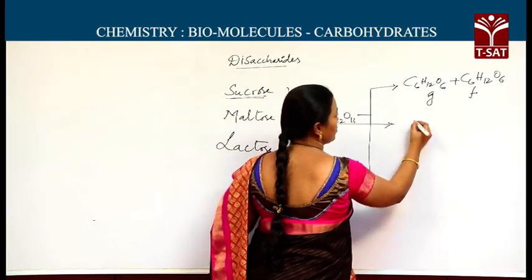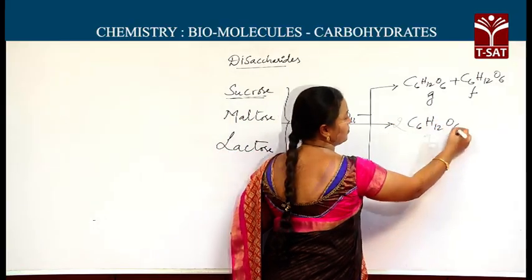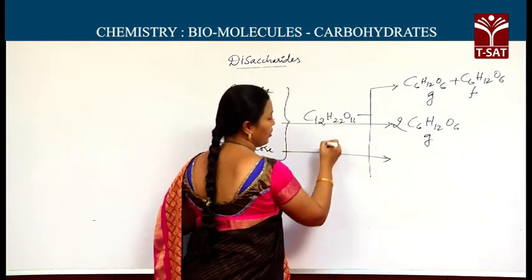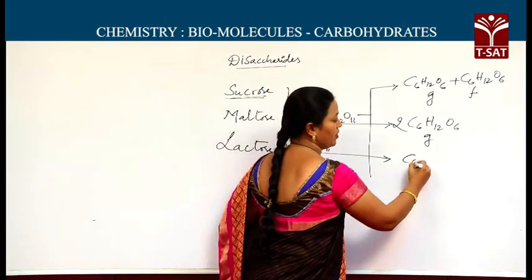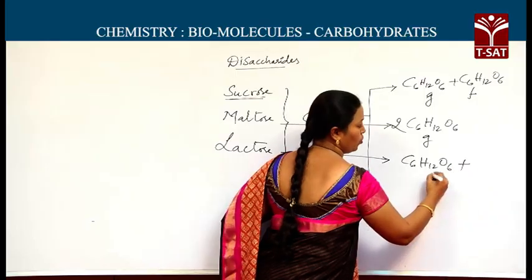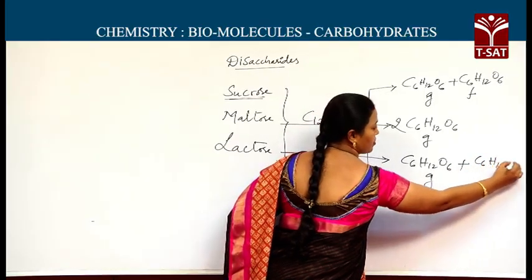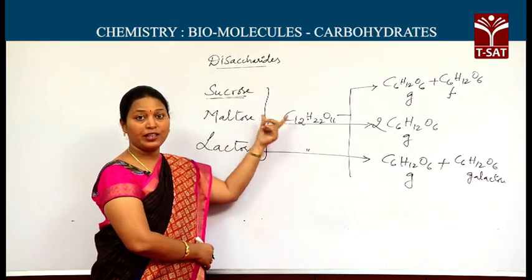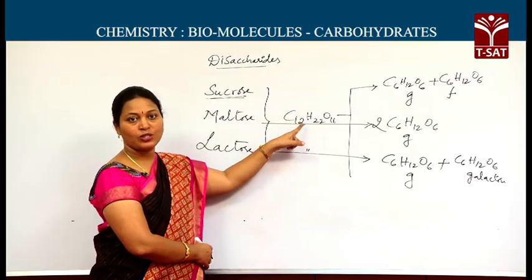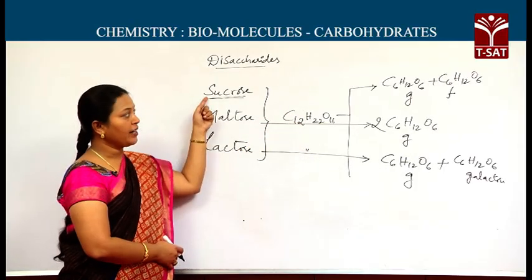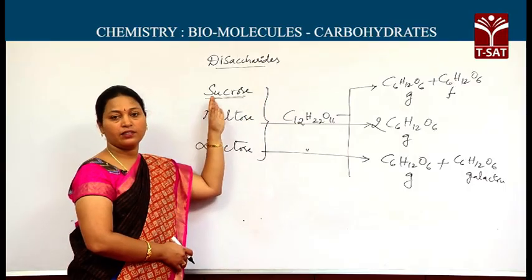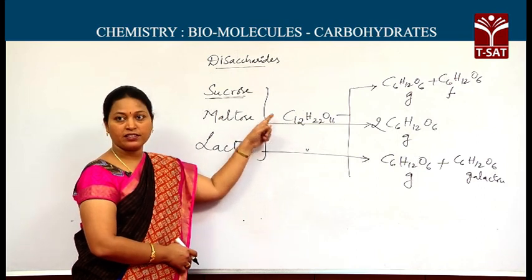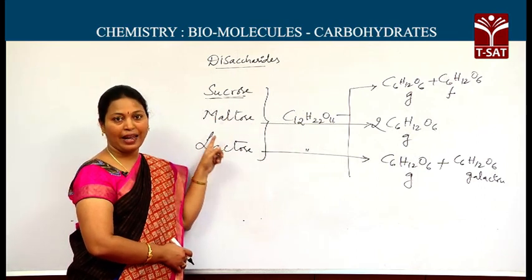Maltose hydrolyzes to produce two glucose units only. Both of them are glucose units. Lactose has the same molecular formula, and on hydrolysis we are getting glucose and galactose. I have to repeat here once. All these have the same molecular formula. Based on the hydrolysis products only, we can predict. Based on the hydrolysis products, we can identify the given disaccharide. By seeing C12H22O11, one cannot say whether it is sucrose or maltose or lactose.